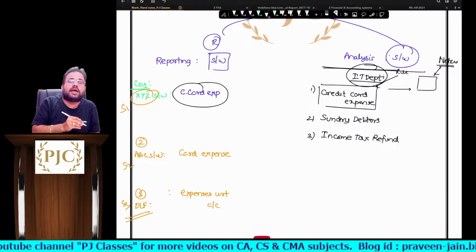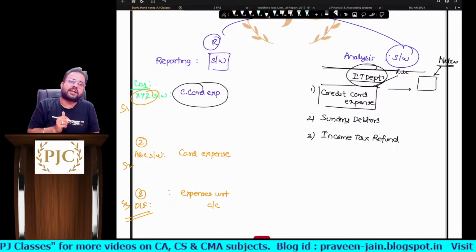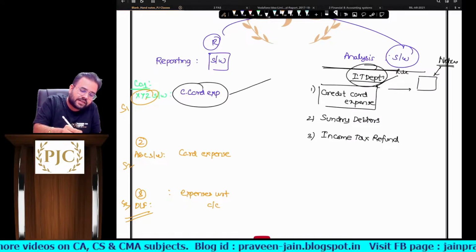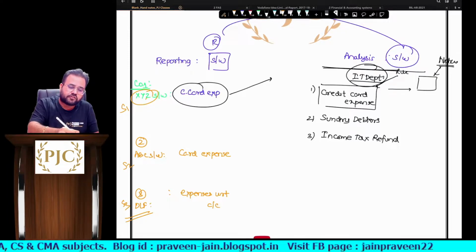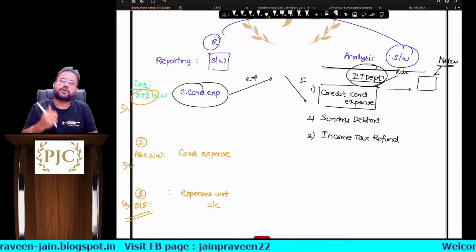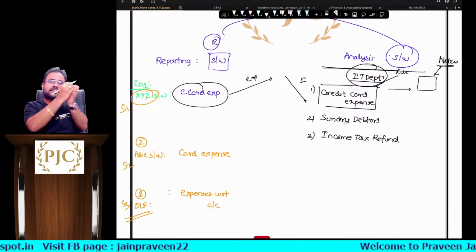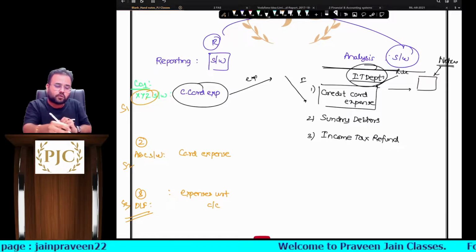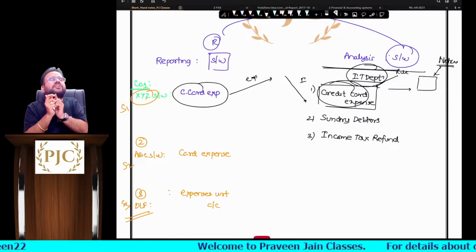Now, what is the problem, sir? Software number 1 has defined this line item as credit card expense. So when they submit the return, now their software is going to export this and our software is going to import it, sir. So can I say, as we import credit card, now our software's line item is credit card.